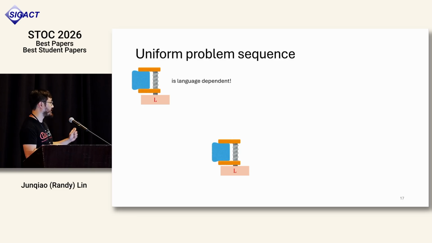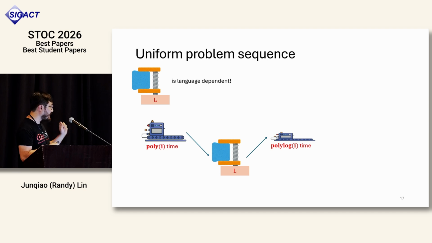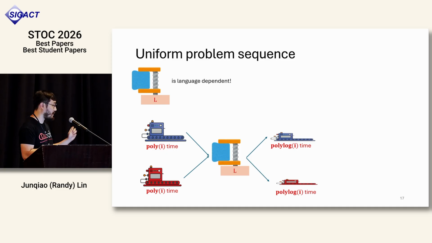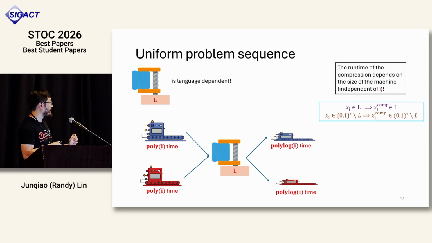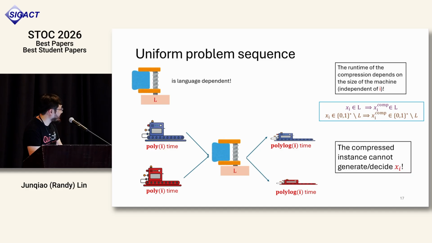this compression algorithm is actually language dependent. So if you feed it any Turing machine that runs in polynomial time and outputs some string, it will do the compression properly. And because this compression algorithm runs in time independent of i, this polylog compressed machine only gets access to the source code of the original Turing machine and cannot actually generate xi or decide xi itself. So this compression algorithm must be really proven by the property of the language. And as proven, only an uncomputable problem can really define this compression algorithm.